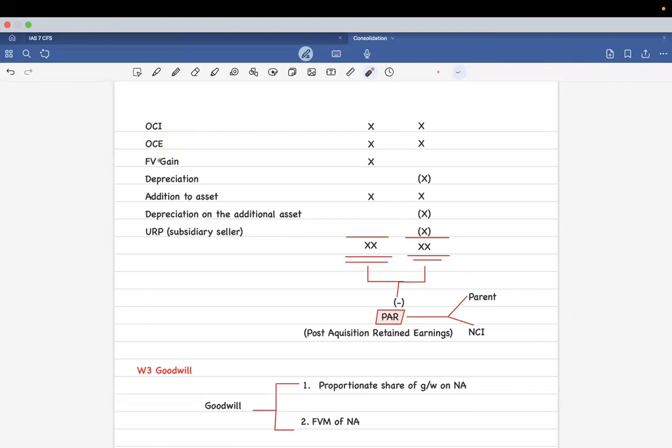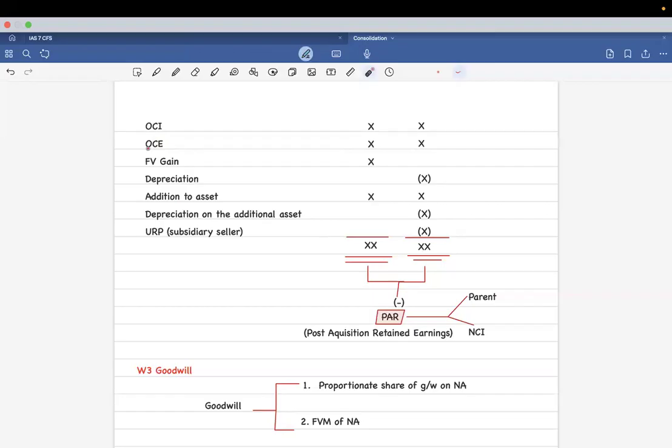And then the fair value gain. That means if the subsidiary has any assets whose fair value has risen, or there is a revaluation gain, because when there is consolidation, you're going to revalue all your assets again, right?